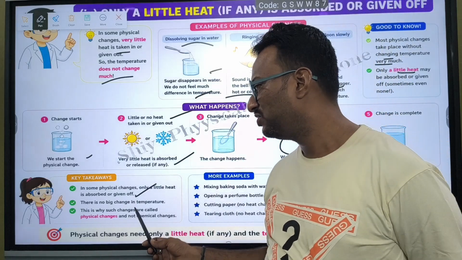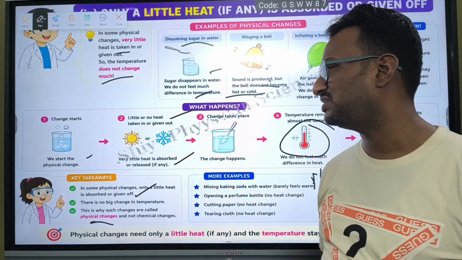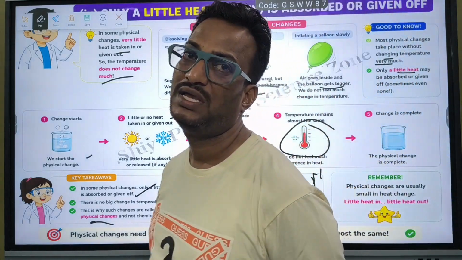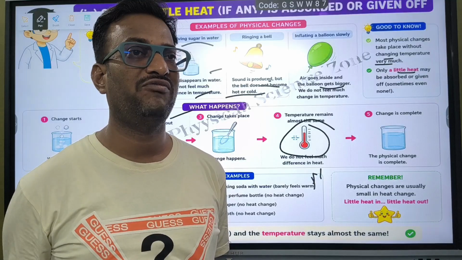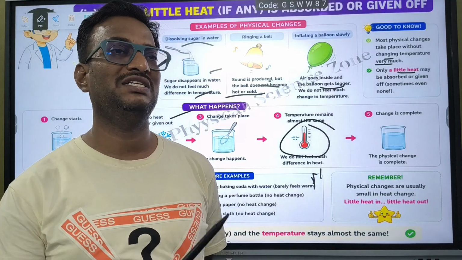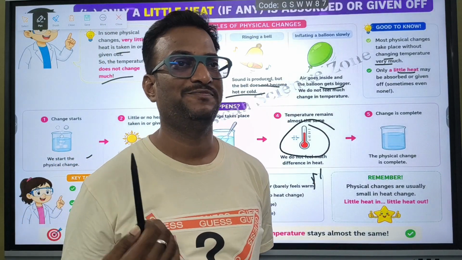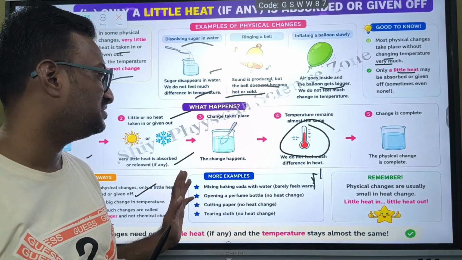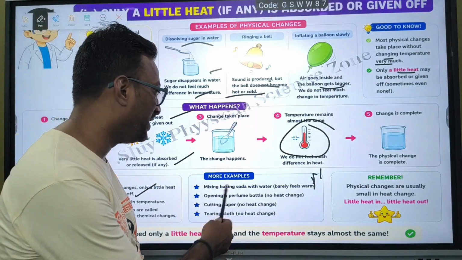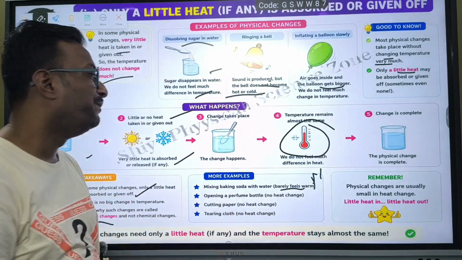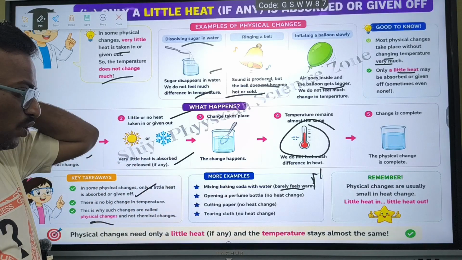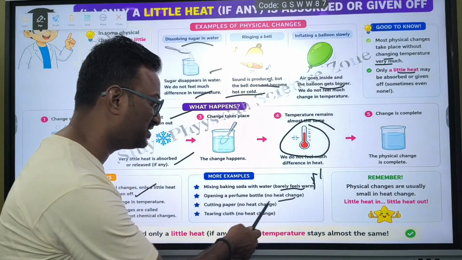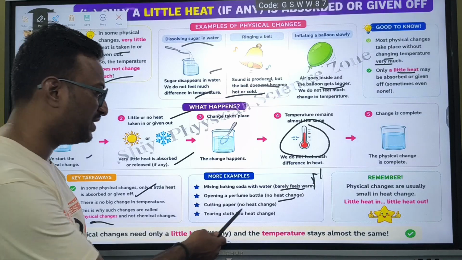That is why such changes are called physical changes, and these are not chemical changes. In case of chemical change, there is a chance of huge temperature variation, but in a physical change it is not like that. Mixing baking soda with water, it feels only very lightly warm. Opening a perfume bottle, no heat exchange takes place. Cutting paper, no heat.